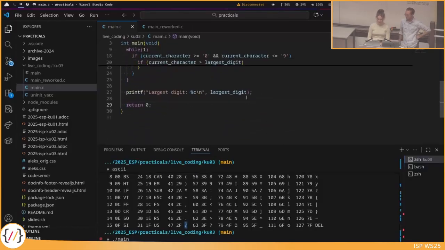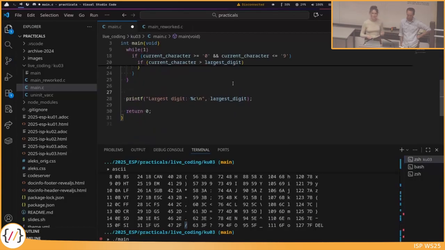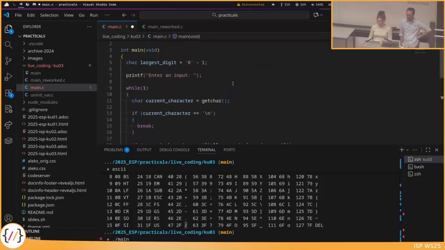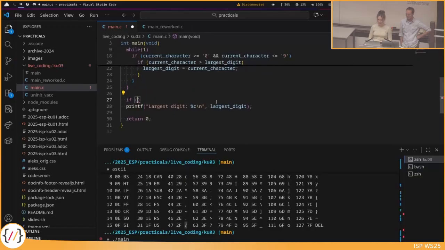So therefore, we do not want to print this, so somehow I now want to check if we actually found some digit, and that's why I did this here before, so we can differentiate between the largest digit in the input being a 0 and there being no digits in the input. Because as we see, if there were no digits in the input, we get the slash.